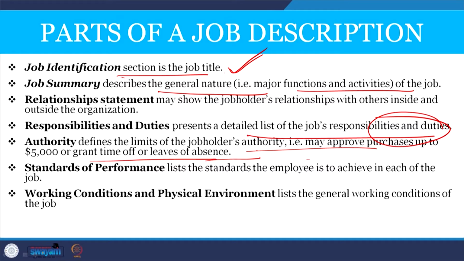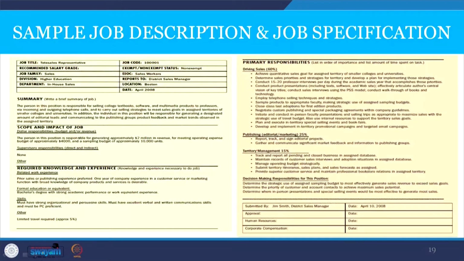Standards of performance list the standard the employee is to achieve in each of the jobs, the standard which is expected of the individual to perform. Working conditions and physical environment lists the general working conditions of the job.